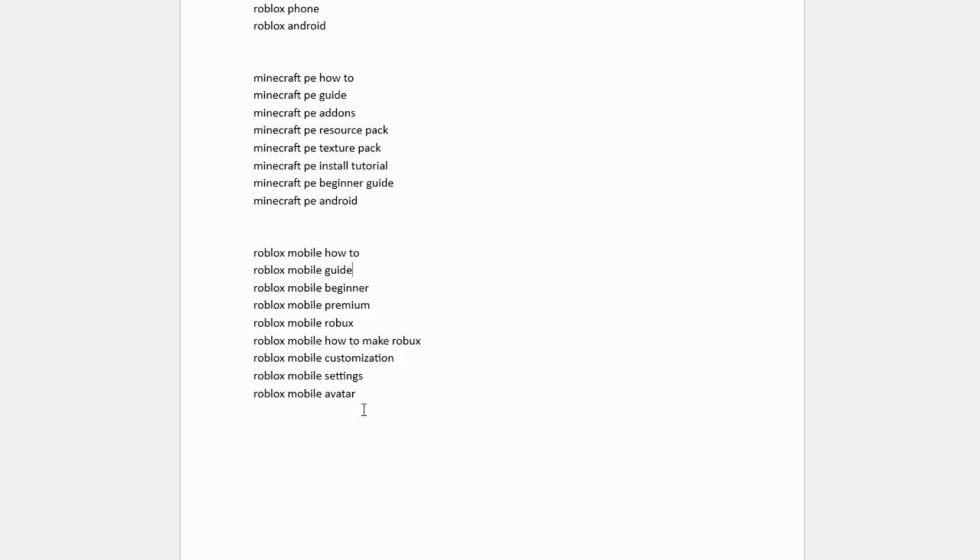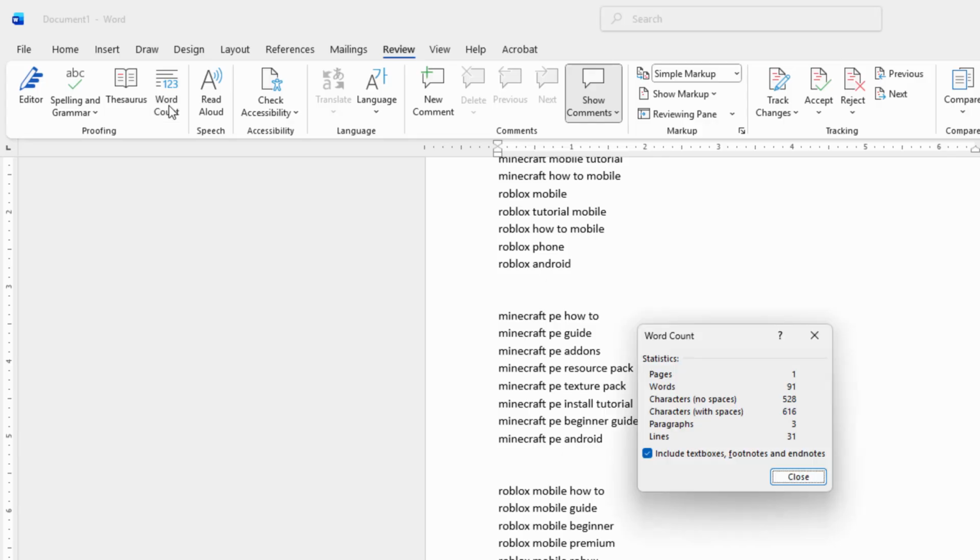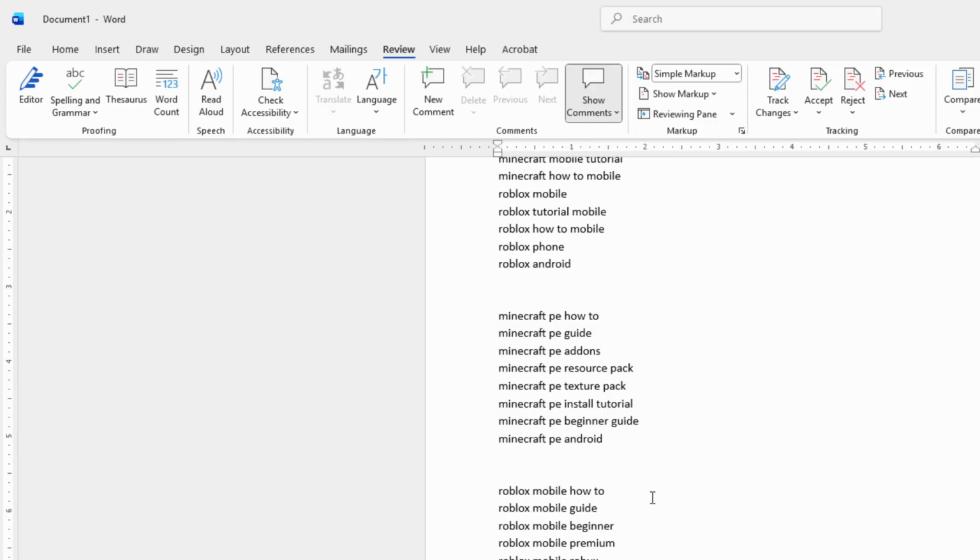And some of this just comes from my knowledge of the category. The more you understand the category and searches in there, the better you can pick and choose. Let's see how we're doing at this point. Let's take a look at our word count. Okay, characters, no spaces. We're at 528, so we need to lose just a few in here.